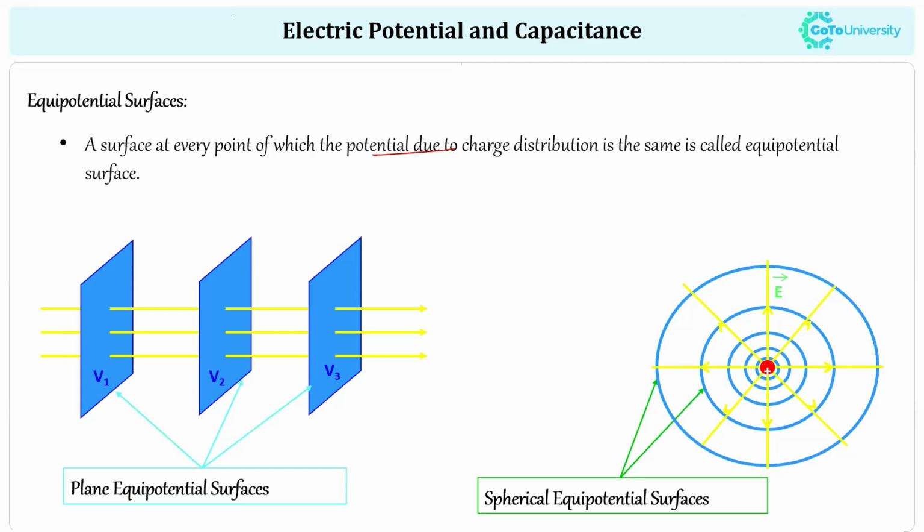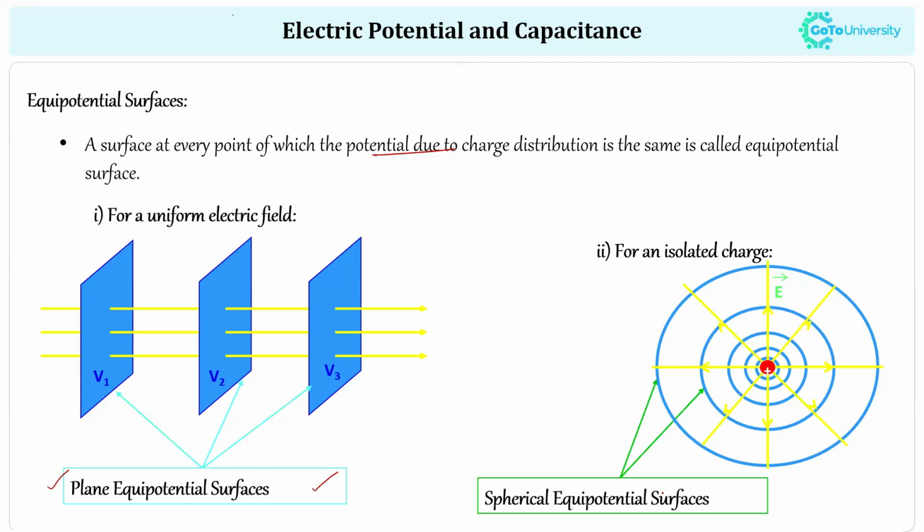The first is the spherical equipotential surface, and the next is the plane equipotential surface. For a uniform electric field, we take the example of a plane equipotential surface, and in the case of an isolated charge, we go with a spherical equipotential surface.